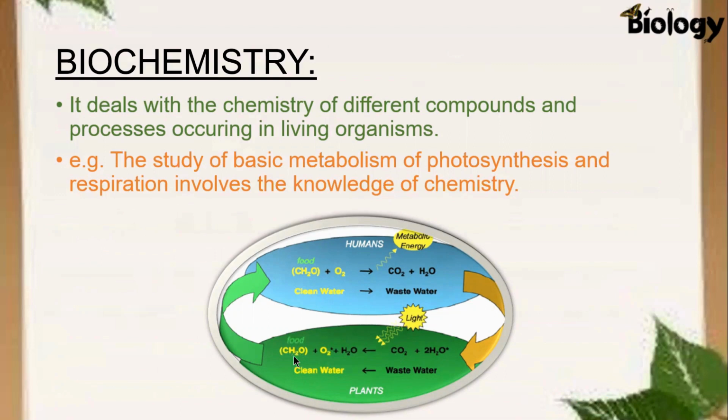And the food which is produced by the process of photosynthesis is then utilized by humans. And when this food gets mixed with oxygen, then the products are carbon dioxide and water, and energy is also released. Then this process is respiration. So respiration in humans and photosynthesis in plants, in both cases, different chemical compounds are involved: water, carbon dioxide, oxygen, glucose. So here the knowledge of chemistry is involved. And both these processes, photosynthesis and respiration, come under the heading of biochemistry.